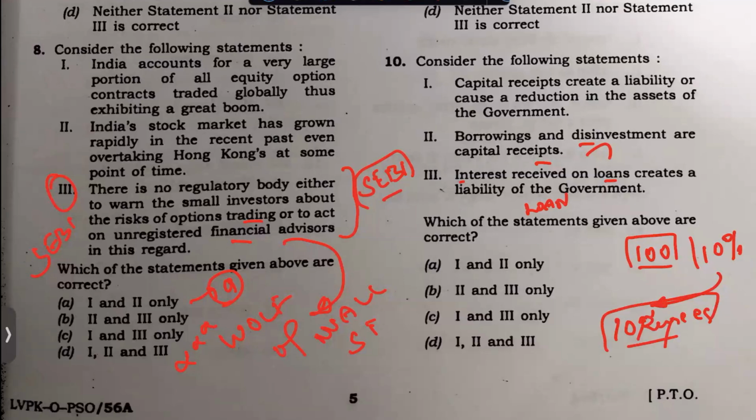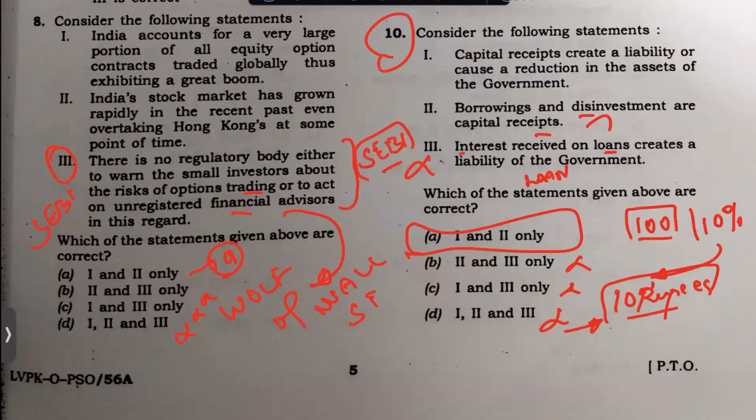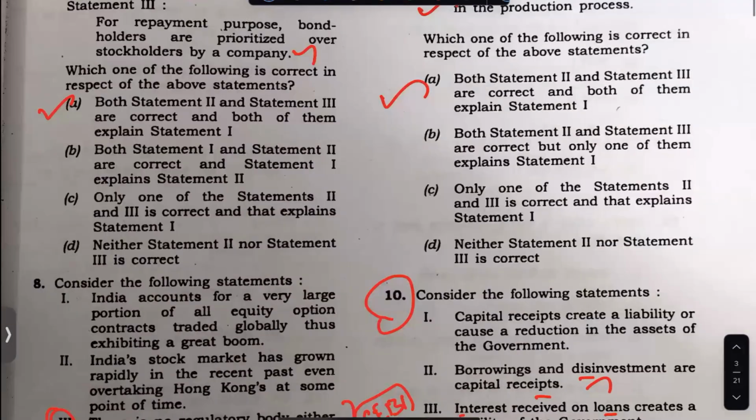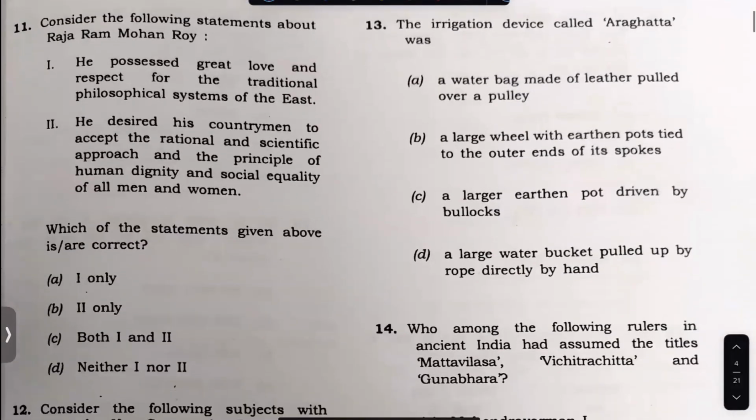So what liability do you have for the 10 rupees that you got as interest on the 100 rupee loan that you gave? This is not true. So basically 3 is wrong, out. So it's an A. This question also should have been taken, my friends. I have lost the number count. You can check the number count; maybe finally we'll check.